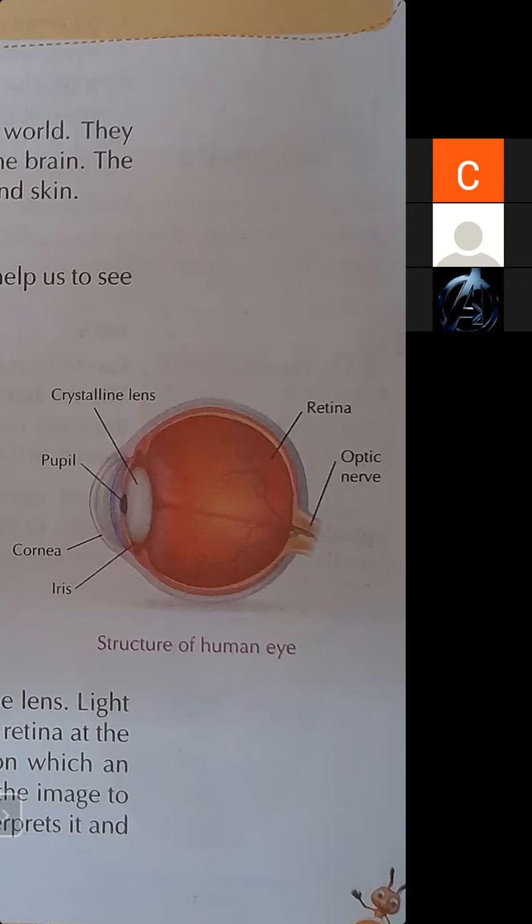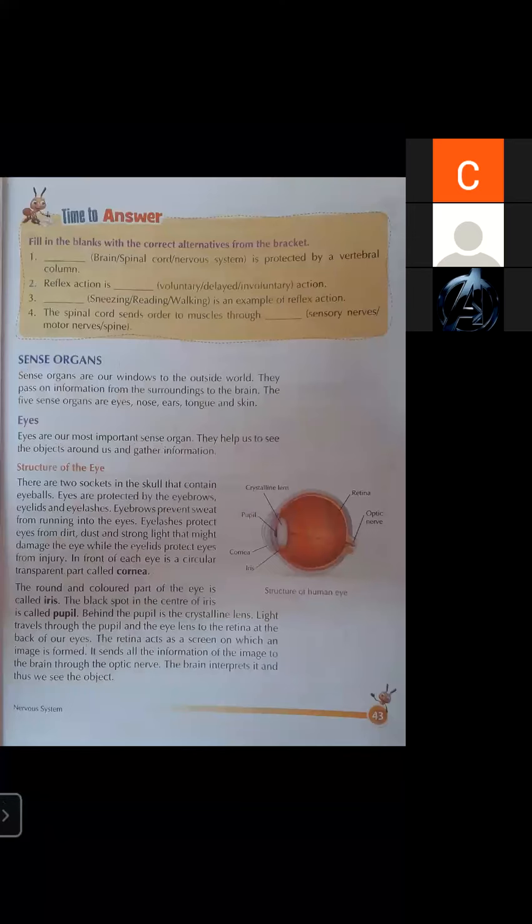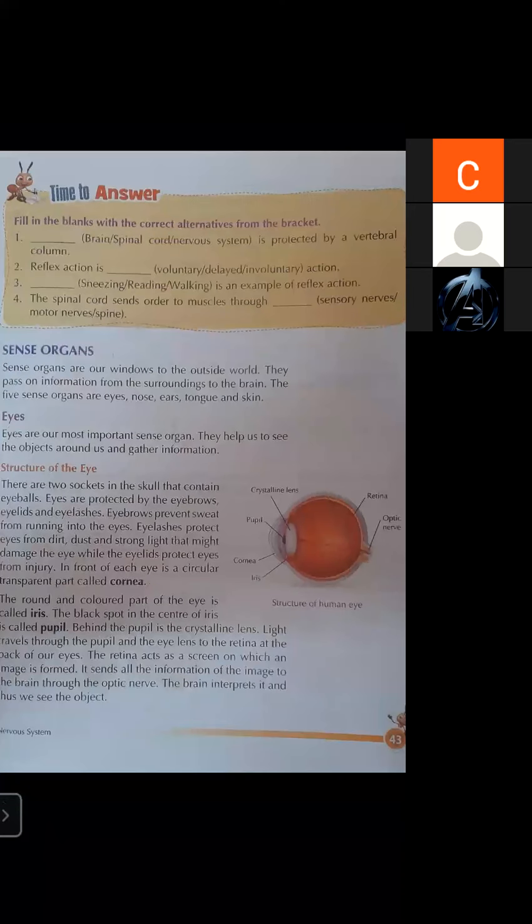Anything we are watching, anything we are seeing, that image is formed on our retina. Retina is just like a screen. That information is collected by the optic nerve. The optic nerve will take the information from the retina and send that information to the brain. So this is the structure of human eyes.